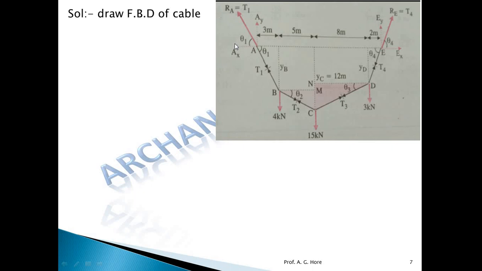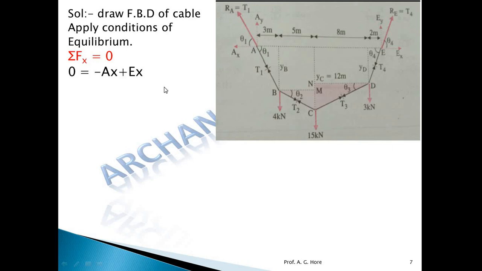Now first of all, draw the FBD of the entire cable, that is the first step. Now apply the conditions of equilibrium. First summation Fx. Only 2 horizontal forces, Ax and Ex, are there, so put them in that equation and you will get Ax and Ex are the same. Both are unknowns, and we can't find 2 unknowns by one equation.